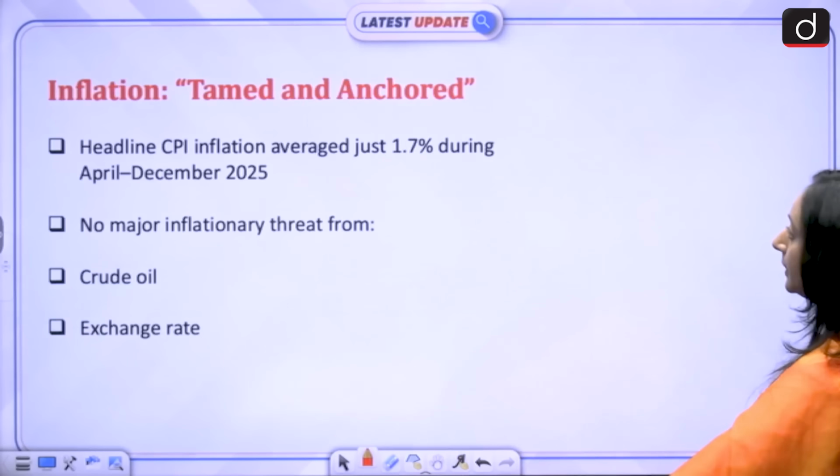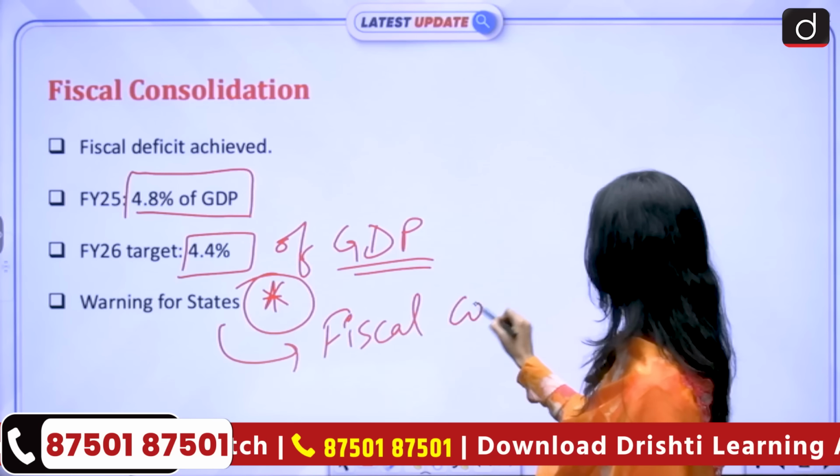The global sentiment in the market is that investors don't just look at the central government's performance in fiscal consolidation, they also look at the state governments' performance, the overall performance. Foreign investors look at the overall performance, and that is why it is very important for the states also to work more and more towards fiscal consolidation.